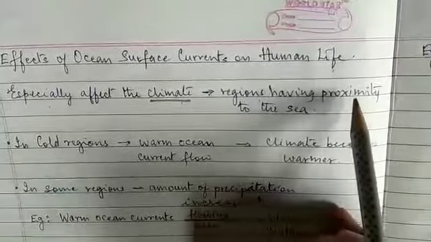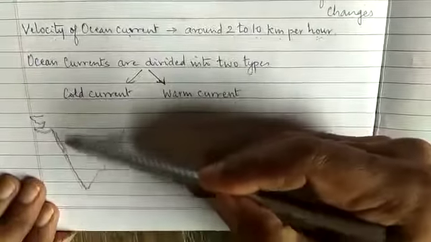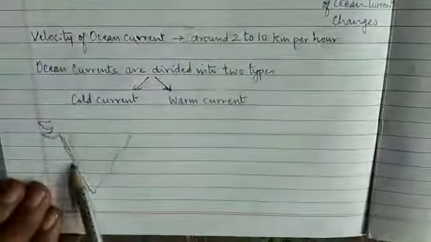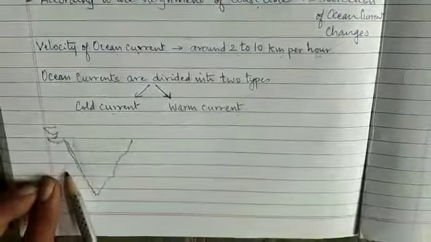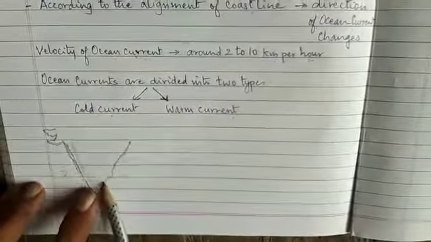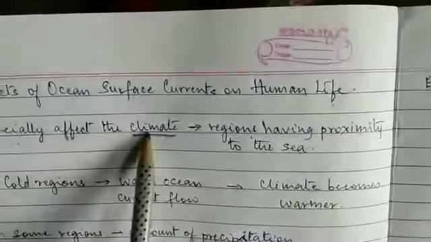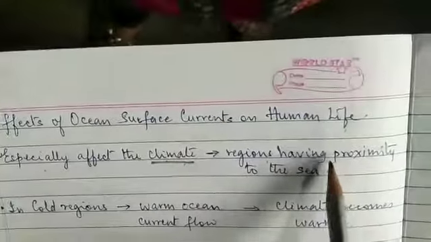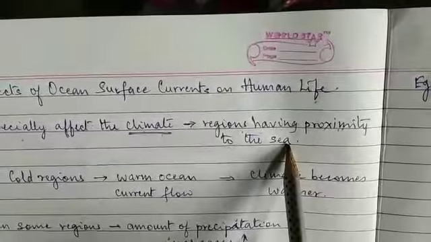Regions having proximity to the sea, like the western side of India, which is very close to the sea, or the eastern coast near the Bay of Bengal, have their climate affected by the sea.